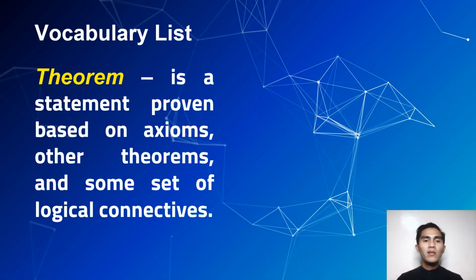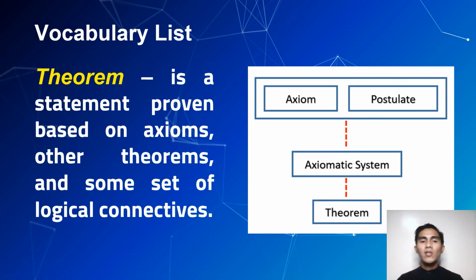Okay, so we also have the theorem. This is a statement proven based on axioms, other theorems, and some set of logical connectives. So this is their structure. This is the axiomatic system. Again, the axiomatic system is the mathematical system of geometry. This is where we base our proving, on the truthfulness of the statement. Then the axiomatic system can be an axiom or a postulate, or that can be a theorem. Axioms or postulates are accepted as true even without proof, and a theorem, on the other hand, needs to be proven before being accepted as true.